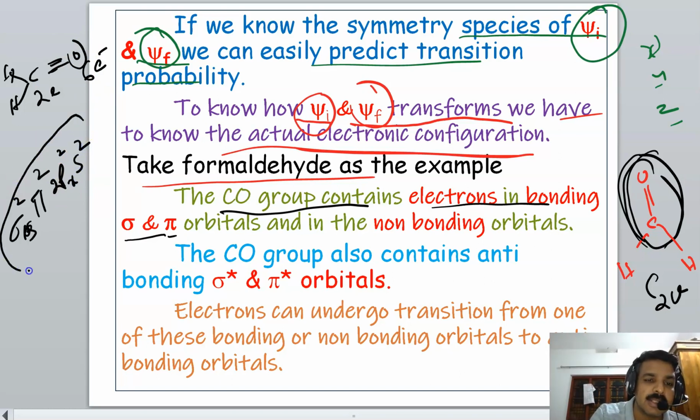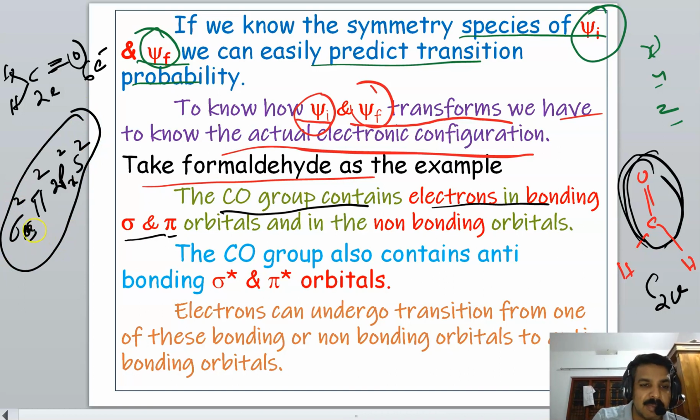These are the electron-occupied orbitals: a sigma and a pi bonding orbital, and a 2px and s non-bonding orbital. And there are unoccupied orbitals, that is a pi star anti-bonding unoccupied orbital and a sigma star unoccupied orbital.